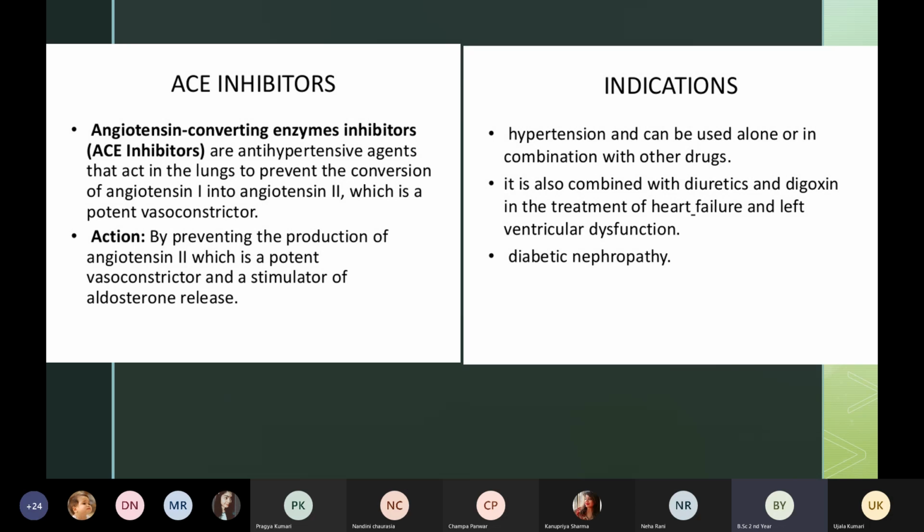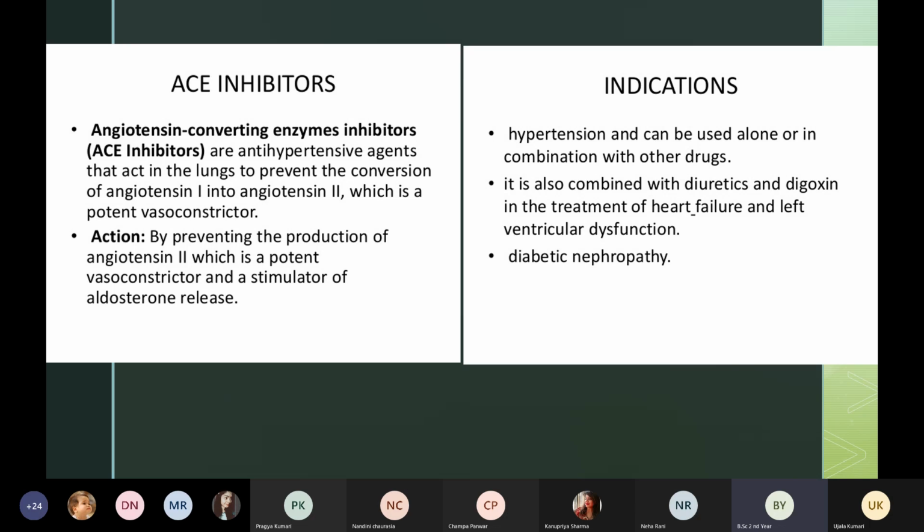So this angiotensin 1, we have to convert it into angiotensin 2 basically. But what does this angiotensin do? It constricts the blood vessels. Okay, the action of angiotensin is to constrict the blood vessels.